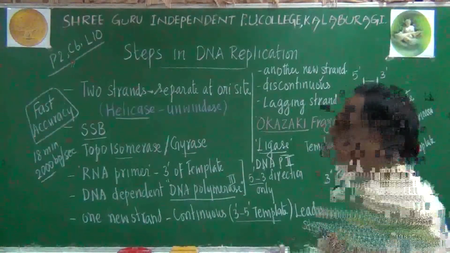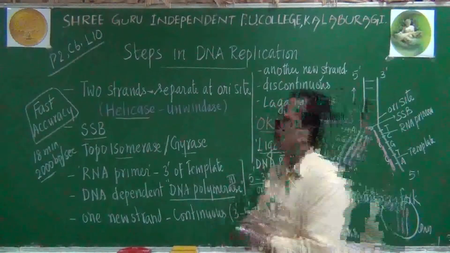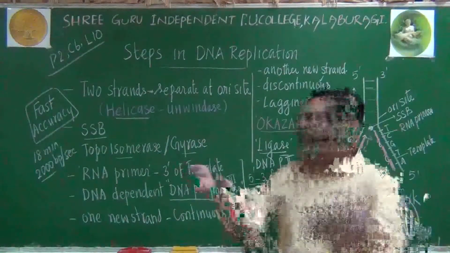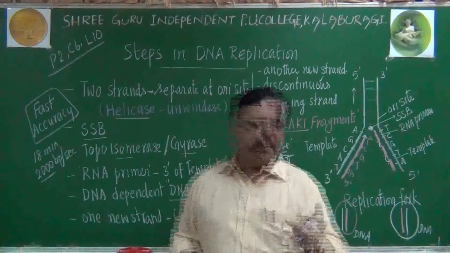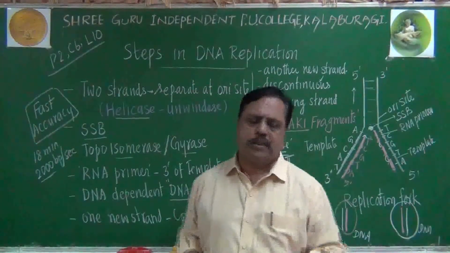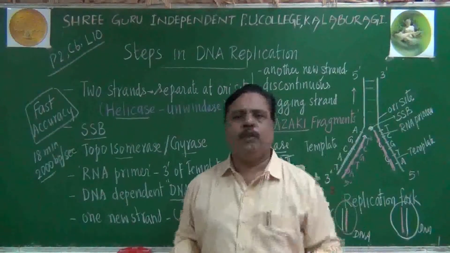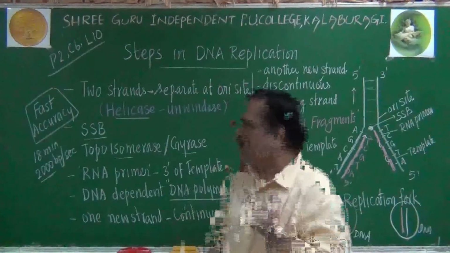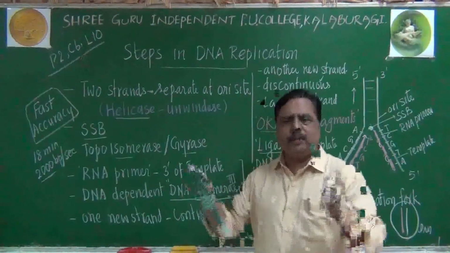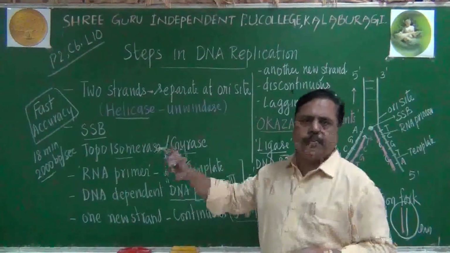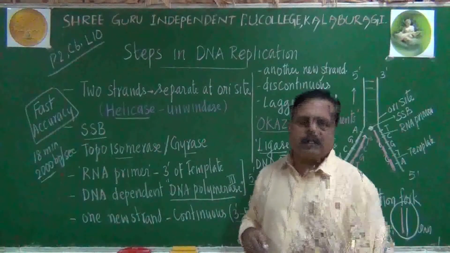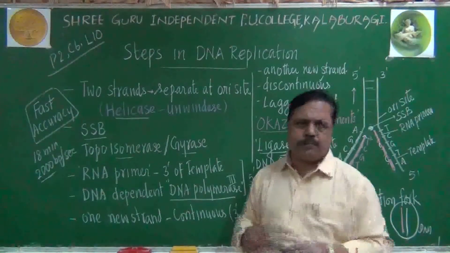Listen. So what we have to know? DNA replication occurs at the S phase. Many enzymes are required for this process. Several nucleotides are required for this purpose. It is using more energy also. That energy is expended in the form of triphosphates, dinucleoside triphosphates.